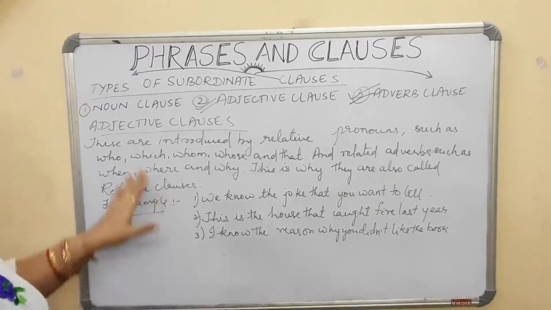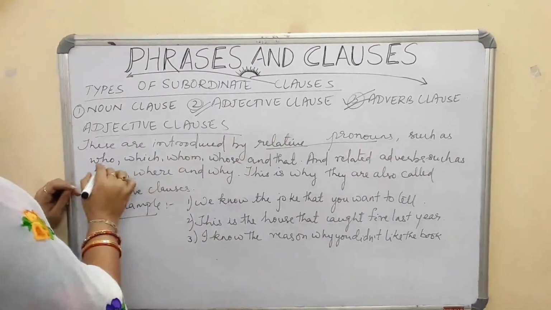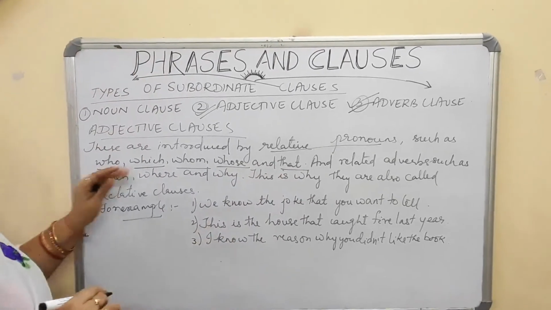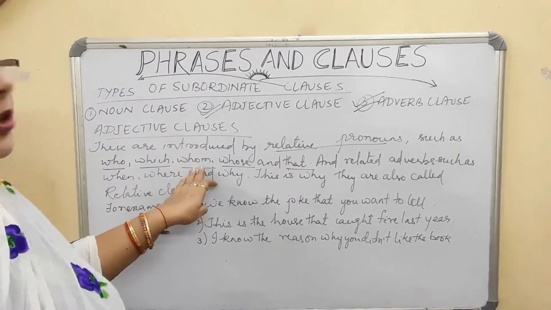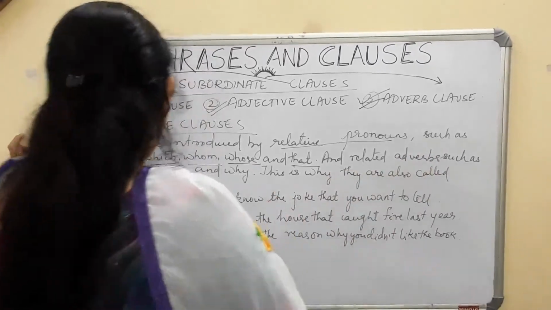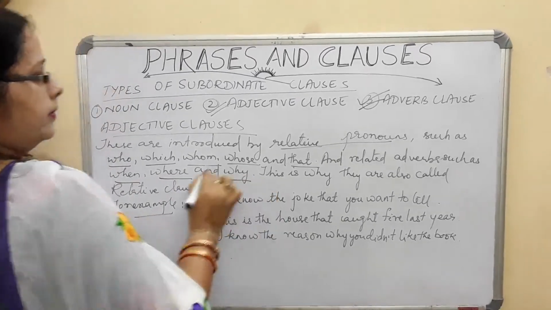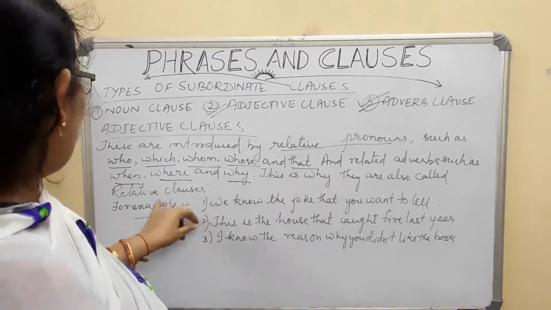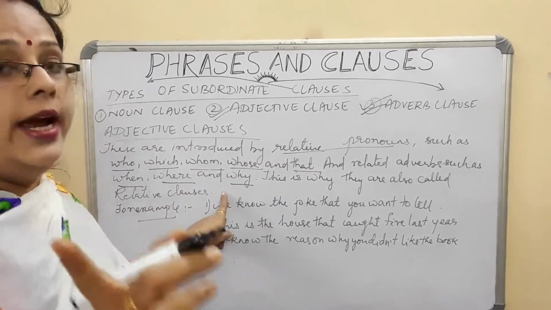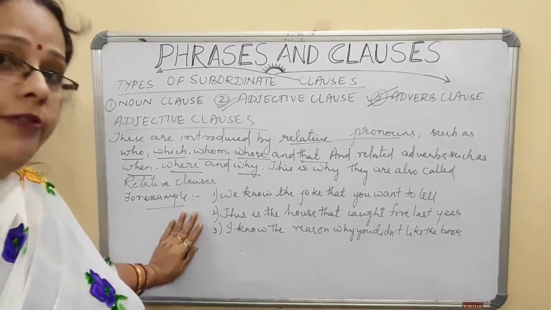Now see, adjective clauses are introduced by relative pronouns such as, what are the relative pronouns you see? Who, which, whom, whose and that. These are the relative pronouns. The adjective clause is introduced by these. And relative adverbs such as, what are the adverbs you see? When, where and why. This is why they are also called relative clauses. Since these are all relative pronouns and relative adverbs, adjective clause का दूसरा नाम भी हो सकता है relative clauses.